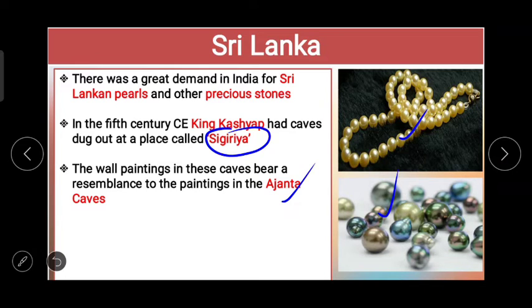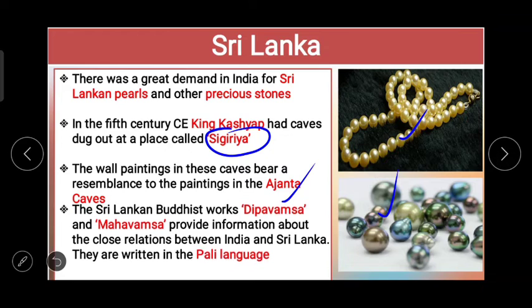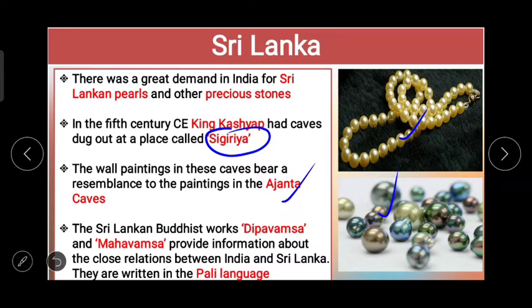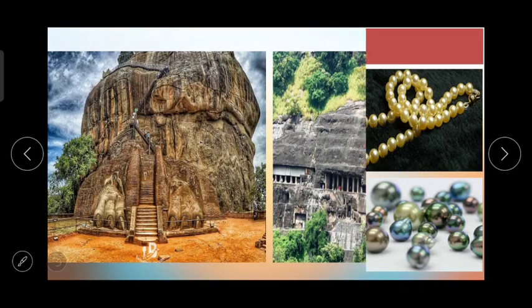The Sri Lankan Buddhist works Deepavamsa and Mahavamsa provide information about the close relations between India and Sri Lanka. They are written in the Pali language. जैसे today we have Marathi, Hindi, English language. At that period, ancient India में बहुत सारा literature जो Buddhist literature लिखा गया, that was in Pali language. So this was all about India and Sri Lanka.